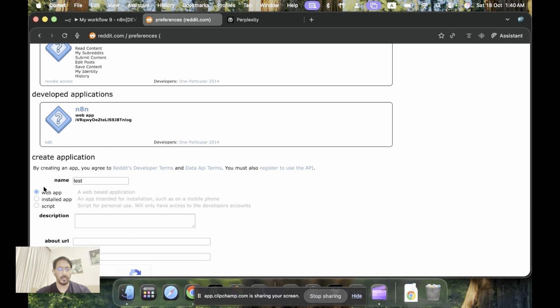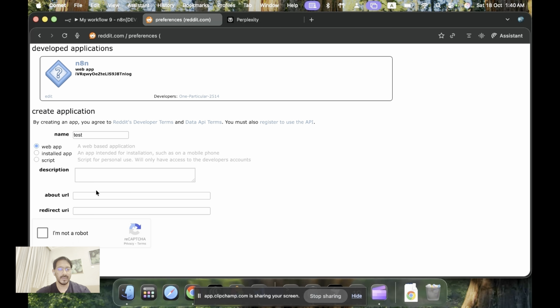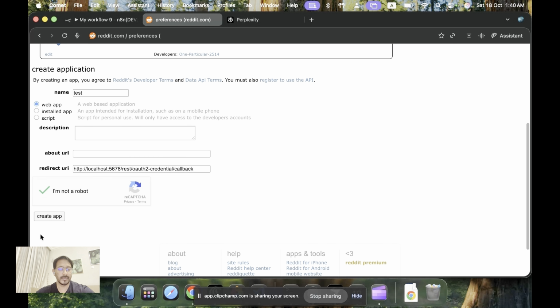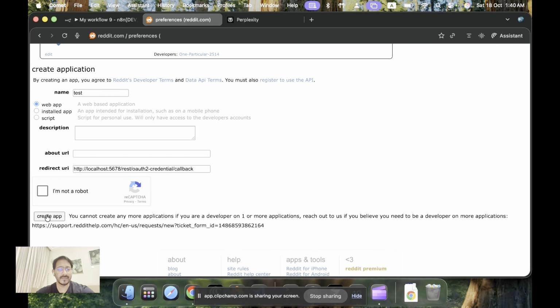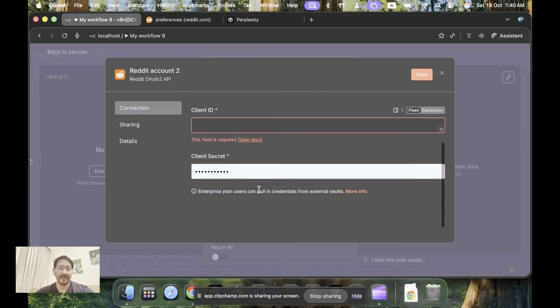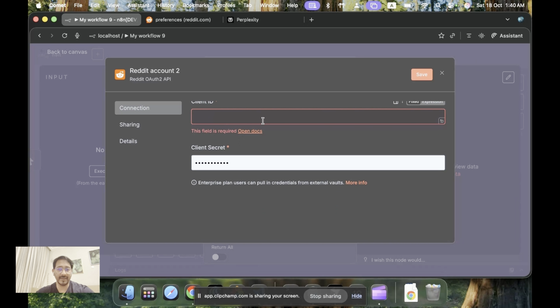We will use the web app, and no description is needed. Just paste the URL that we copied from n8n's Reddit node over here. Type in I'm not a robot and create app. Since, as I said, I have one developer credential, once you click over here, they will give you the client ID and client secret. Once you get it, you paste the client ID and the client secret and save it, and then your authentication to Reddit is done.